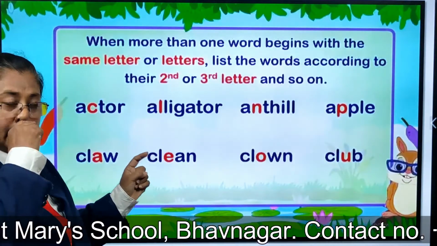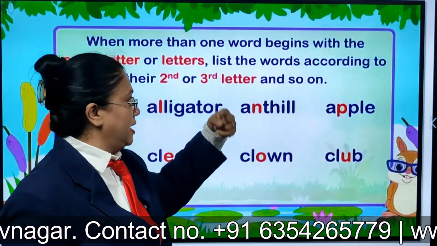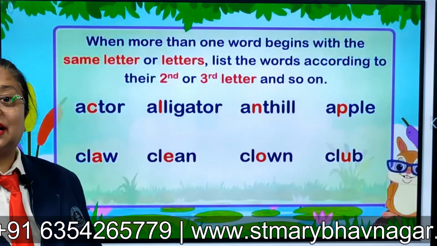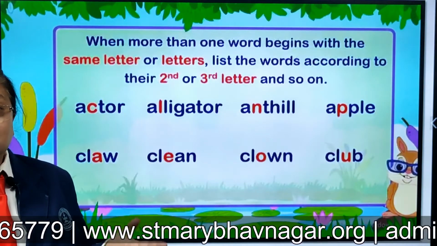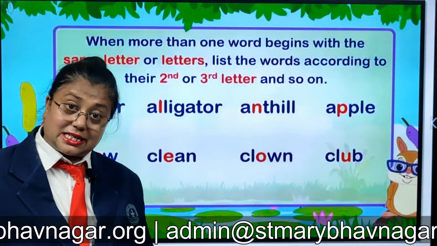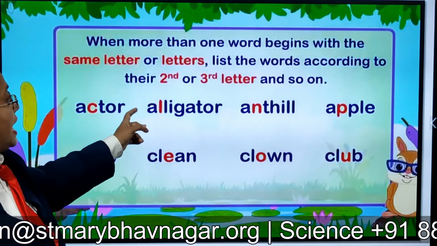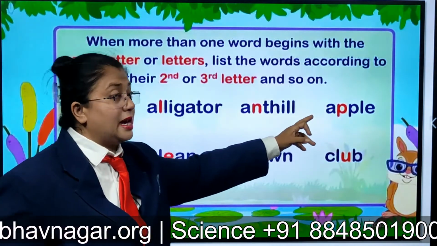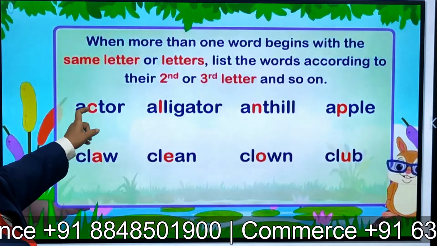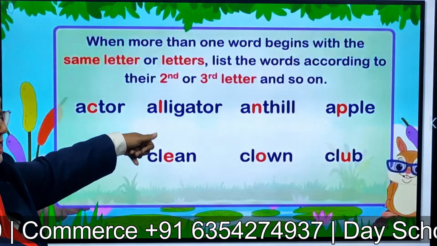A-C-T-O-R, actor. Now alligator, A, anthill, A and apple, A, all are starting with the same letter A. So we can't change because all are A, right? So we go to the next letter of the word and the next letter says C, L, N and P. So let's say A, B, C comes first, D, E, F, G, H, I, J, K, L. So alligator comes second.